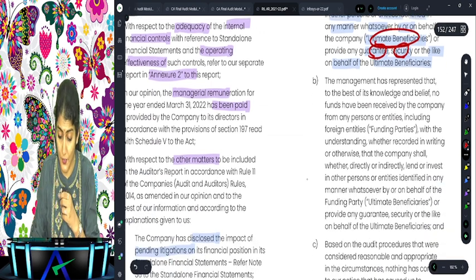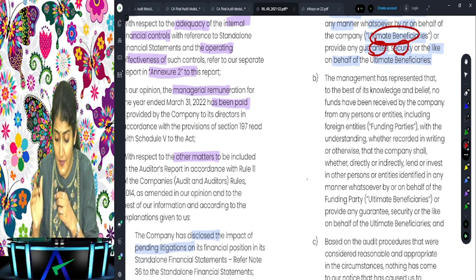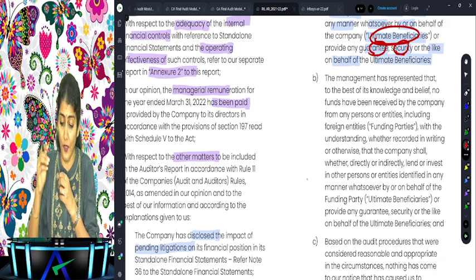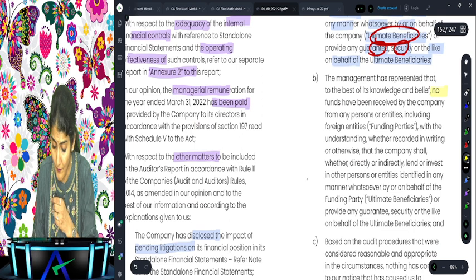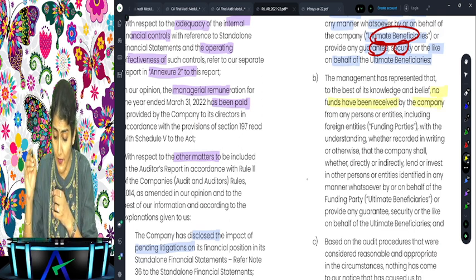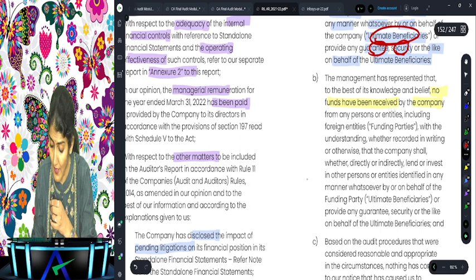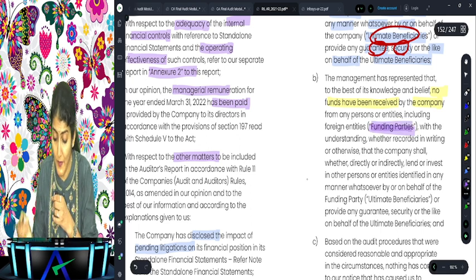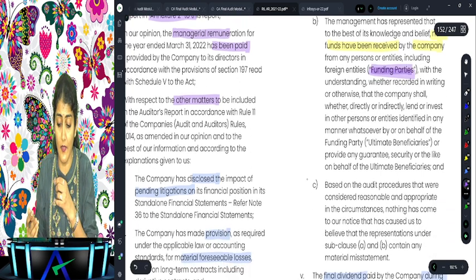Then what is E2 over there? The management has represented that, to the best of its knowledge and belief, no funds have been received by the company from any person or entities, including the foreign entities, now called the funding parties, with the understanding, whether recorded in writing or otherwise.